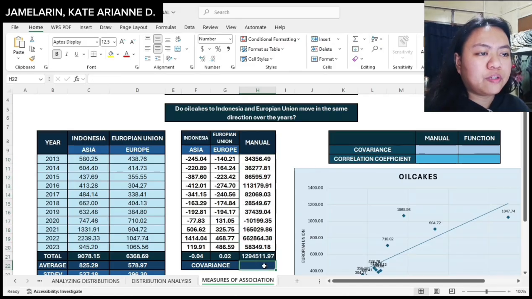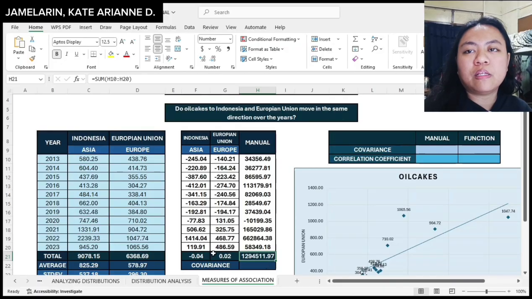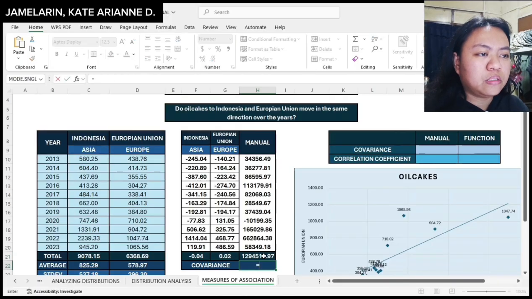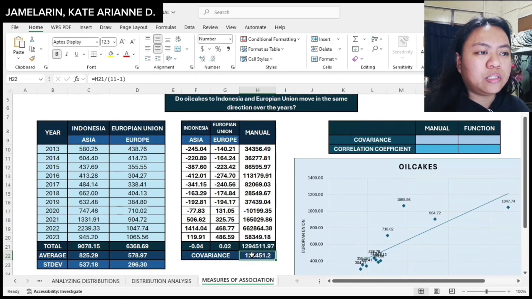To get the covariance, I will be dividing this by the number of variables minus 1. So for manual computation, this data is divided by the number of variables, where I have 11 in total, 2013 to year 2023, minus 1. So here is my covariance for manual computation.